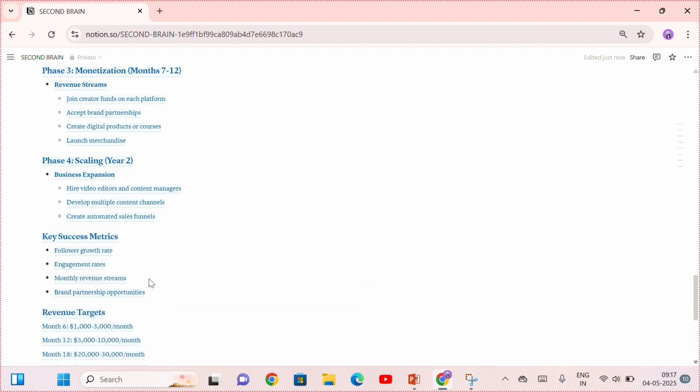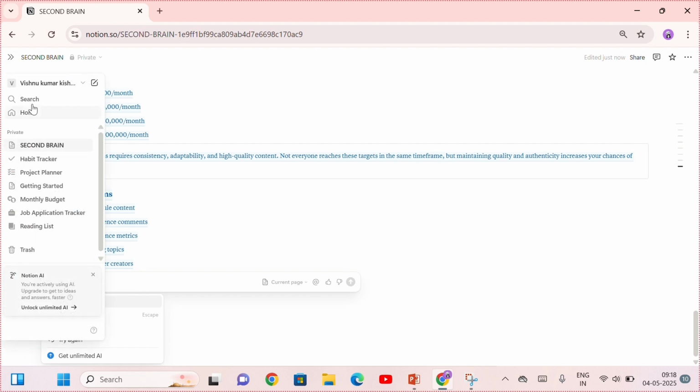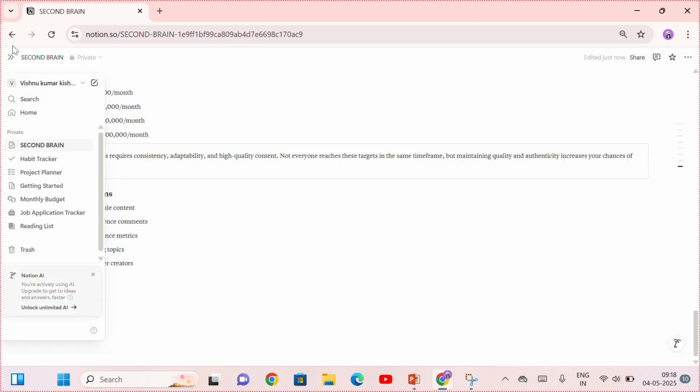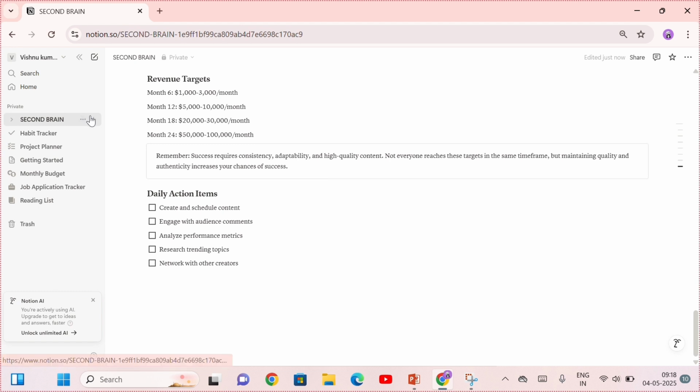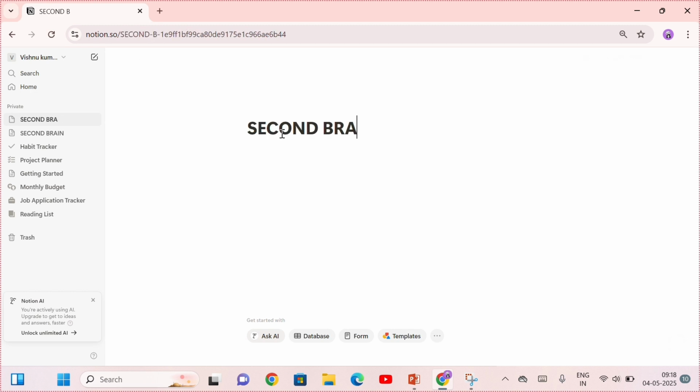It is a basic idea. You can brainstorm, you can generate any kind of idea, you can write summaries here. You can use it as a second brain, so it can create any kind of content here. So I'll write a simple thing. I'll open a new page here in private. I'll create my second brain to organize my data here.